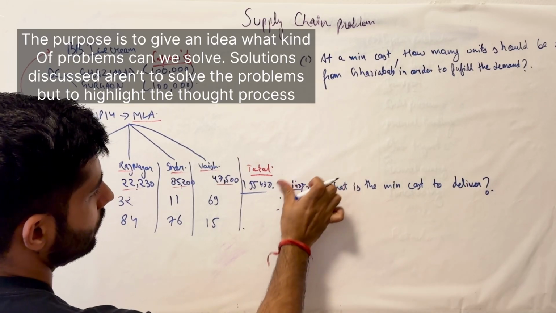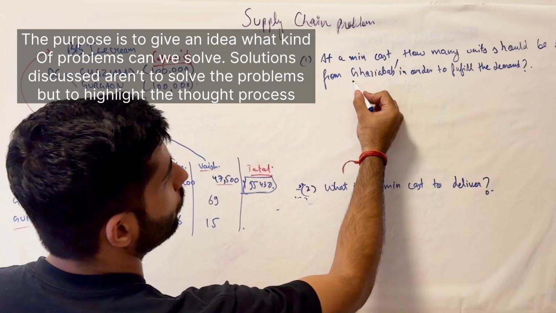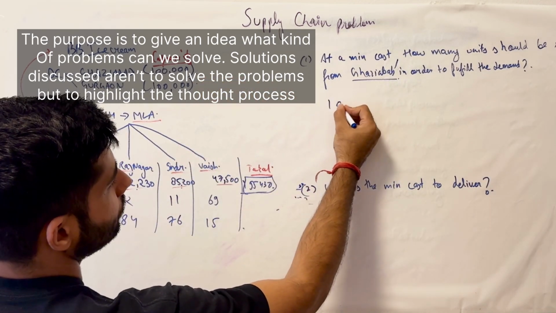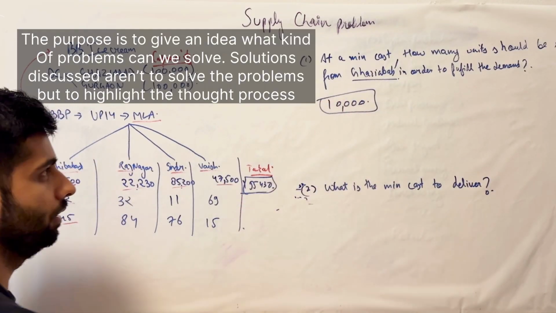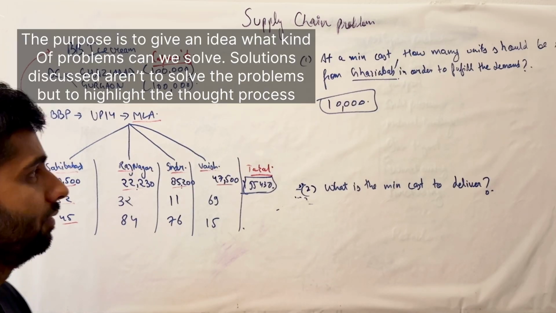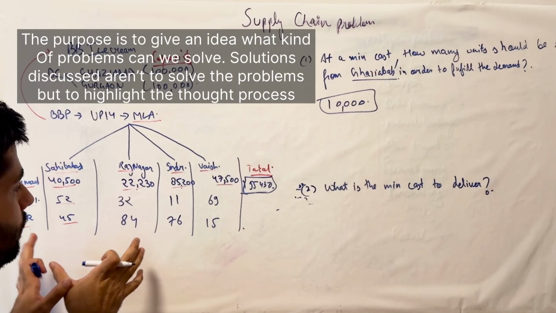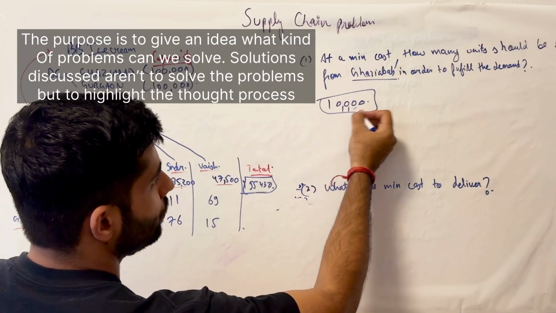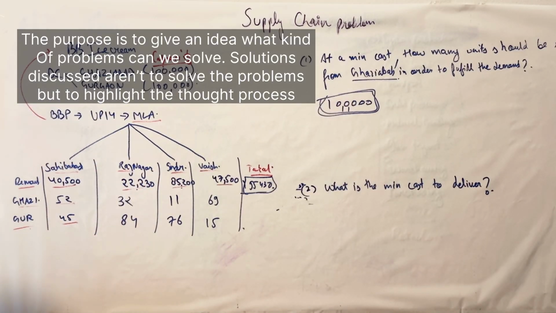Now, out of this, we are trying to figure out the maximum number that I can send out from Ghaziabad. We know the capacity of Ghaziabad is 100,000, but is sending 100,000 logical? It seems like it, but let's not look at the numbers because they are pretty clear over here. Let's say there's a case where this is not so evident, that it holds 100,000 at one point, but can you send everything?